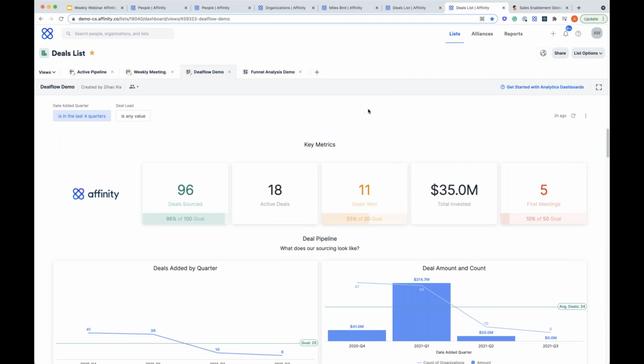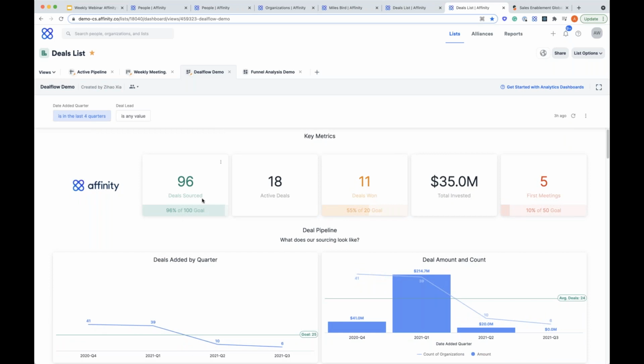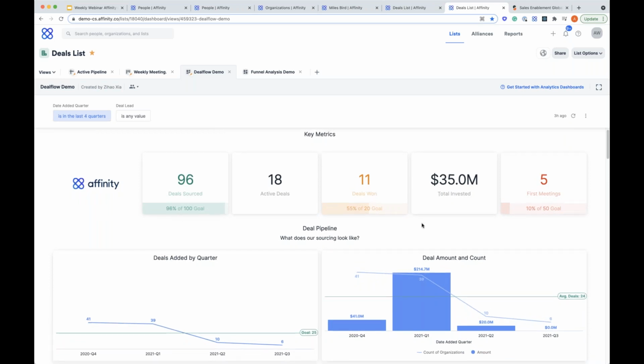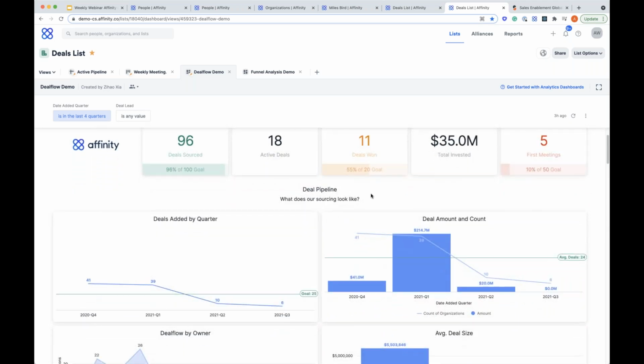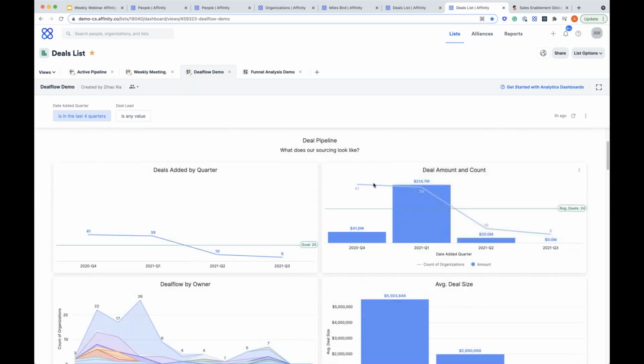So if you wanted to see things like your key metrics, this is the ability to do that, where you can see the number of deals sourced, active deals, deals won. That information is brought in here, and you can continue to build out a dashboard so that the key stakeholders of your business always know what's going on from an analytics perspective. So you can see the number of deals added by quarter. Looks like we're going down. That's a trend we don't want to see. So maybe we need to be talking to our team about why that is the case and help provide additional resources to help make those deals added move in the other direction here.